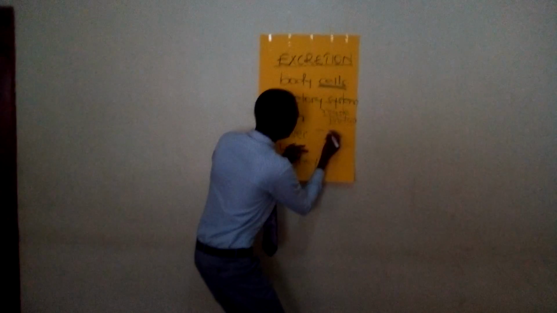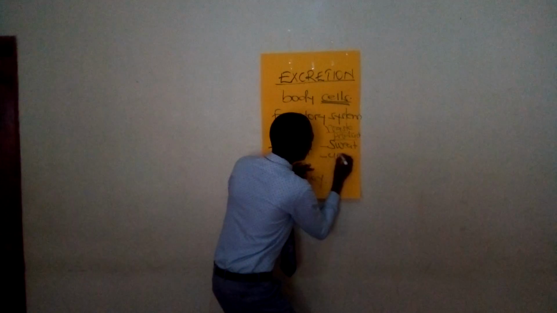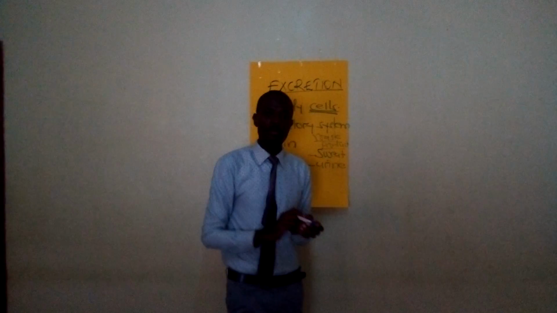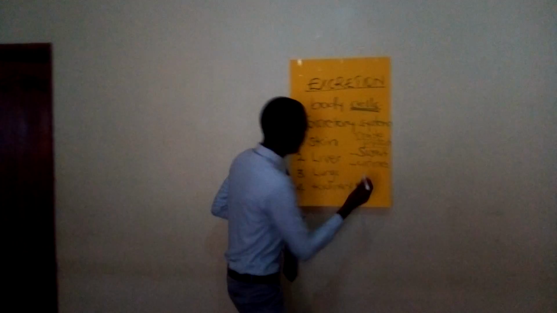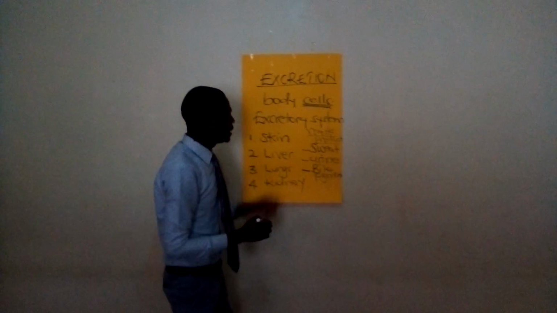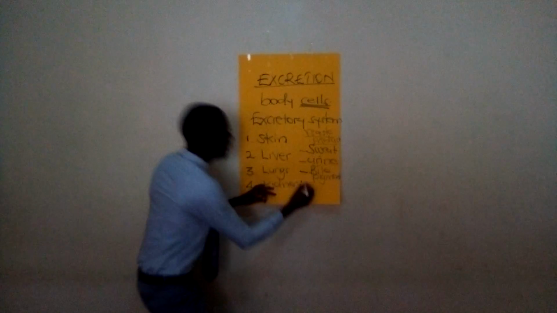Urine, I hope you know this urine I'm talking about. It is another waste product that is removed from the body. Then we have another one that we call bile pigments. We shall talk about this as we move. Then we have what we call water vapor. I've talked about this. And we have